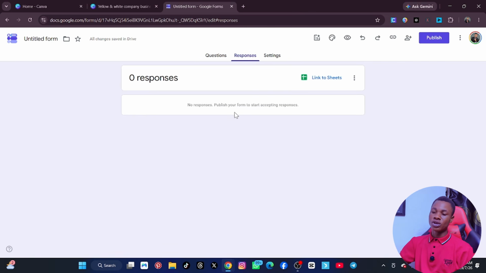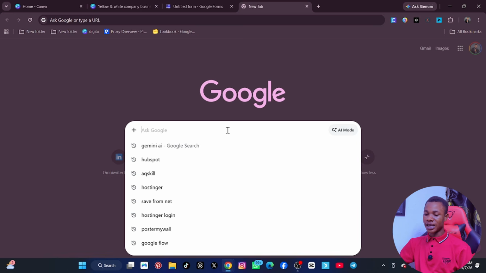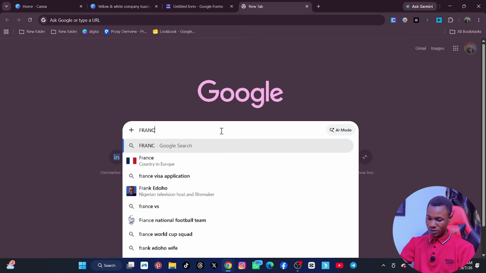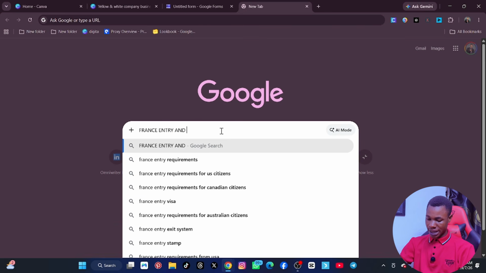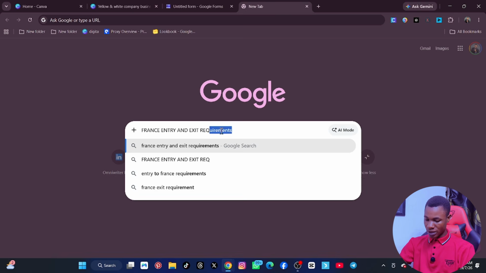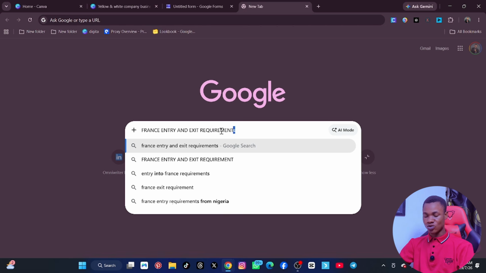From that information, you can now know what to do in creating that Google Slide. Is that okay? Now the second thing to do is let's go to Google. Let's click on another tab, go to Google, and then we have to research some information. So for example, we say France entry and exit requirement. Is that okay? You have to know the requirement that it takes to enter that country.